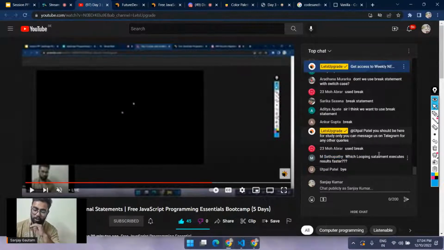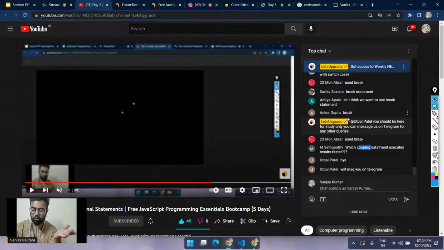Basically, all the loops are going to give you the same speed. Like for loop, while loop, do while loop, all the loops are basically going to give you the same speed. It's not depending.